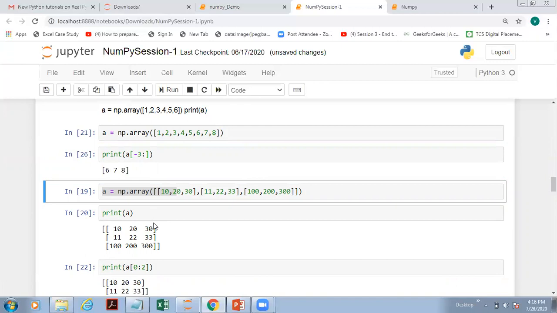Are you able to understand this, both of you? Okay. Okay, Shikha, okay? Then I'll go for two-dimensional if you are okay with one-dimensional. Okay? Yeah.